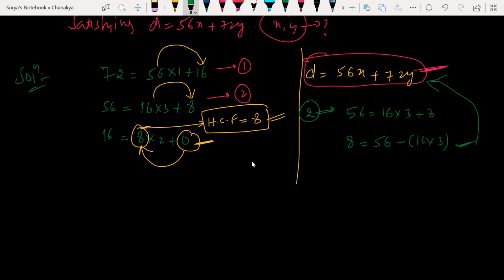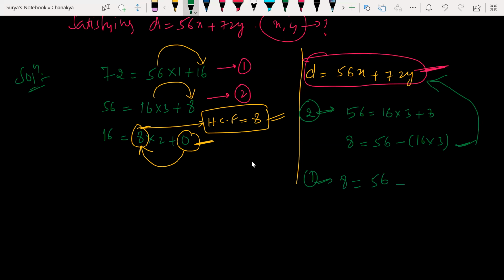The given condition is 56x plus 72y. For getting the given condition by using the available equations 1 and 2, I'll be making these two equations in the form of D, in the form of the given condition. So how am I making it like that? Look at this. From the first equation, first equation is 56 plus 16. So how can I write it? 8 is equal to 56 minus 16 can be written as what?